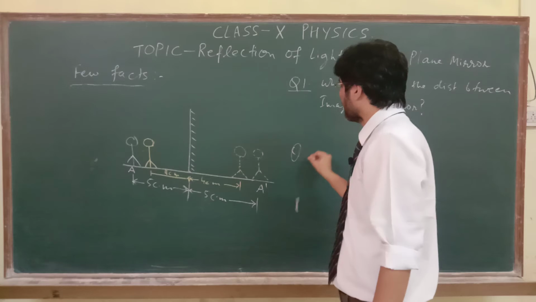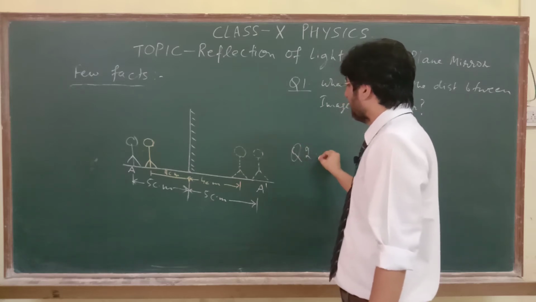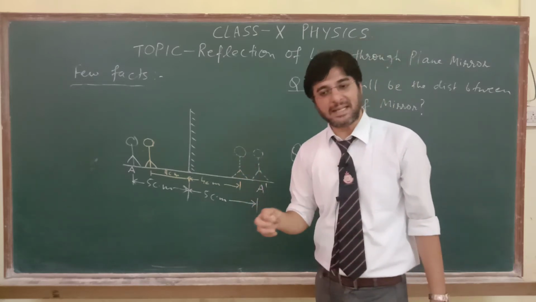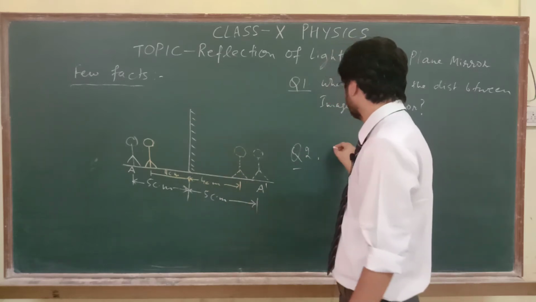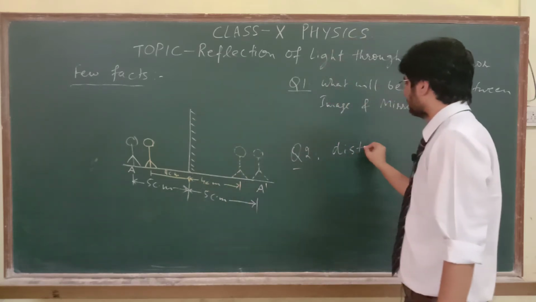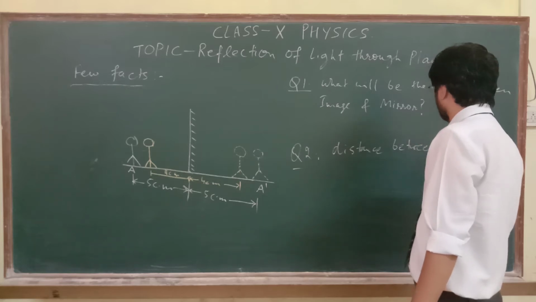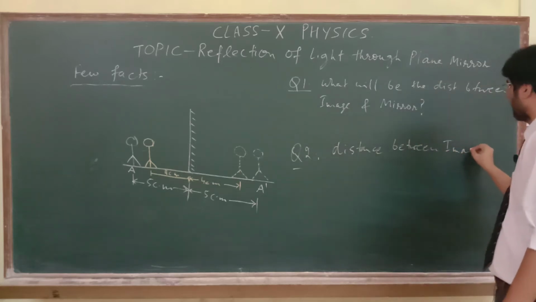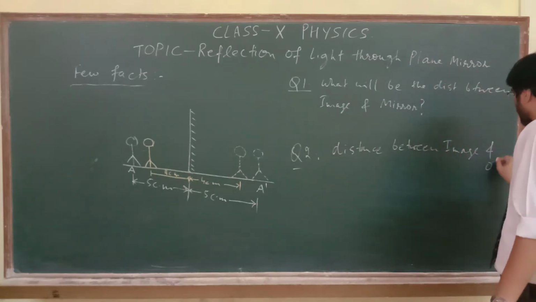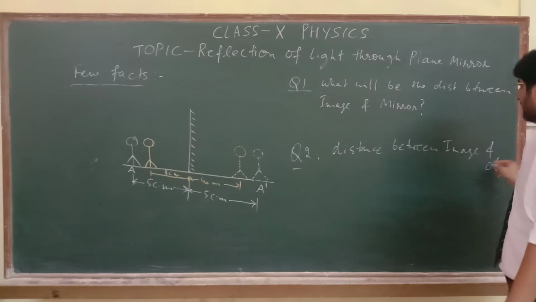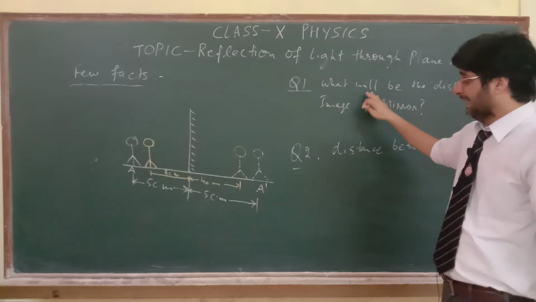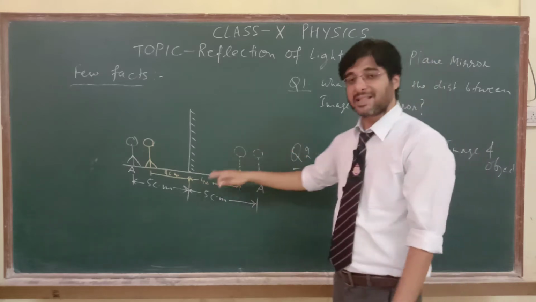And the second question can be, what will be the distance between image and object? So these two questions can be there depending upon the same problem.